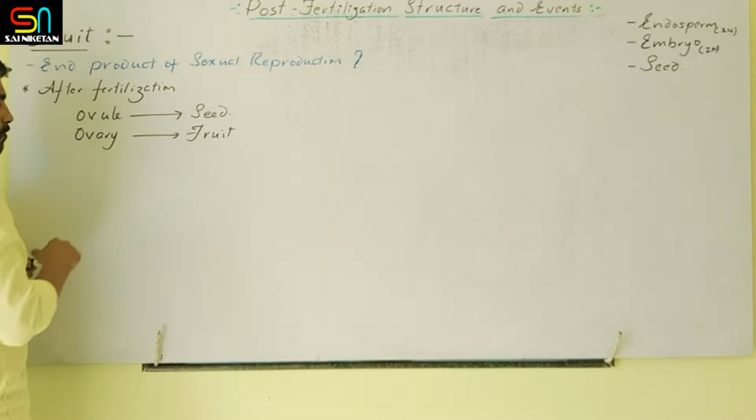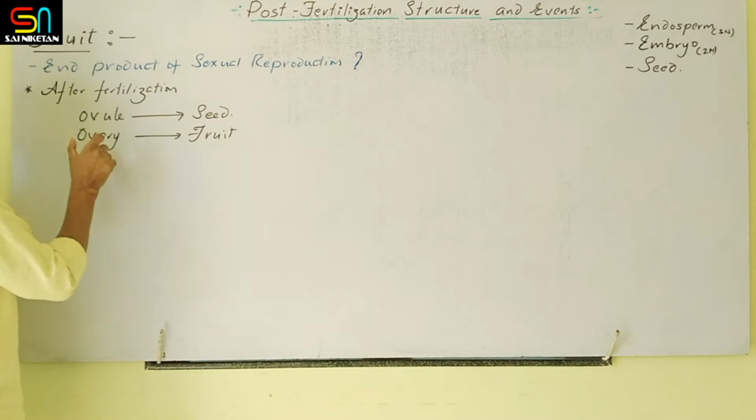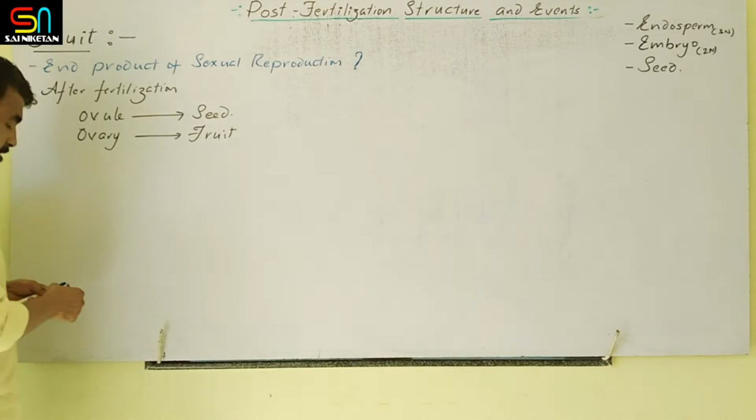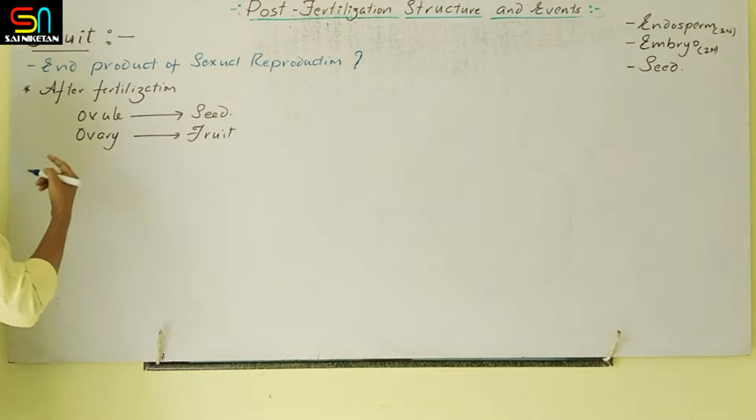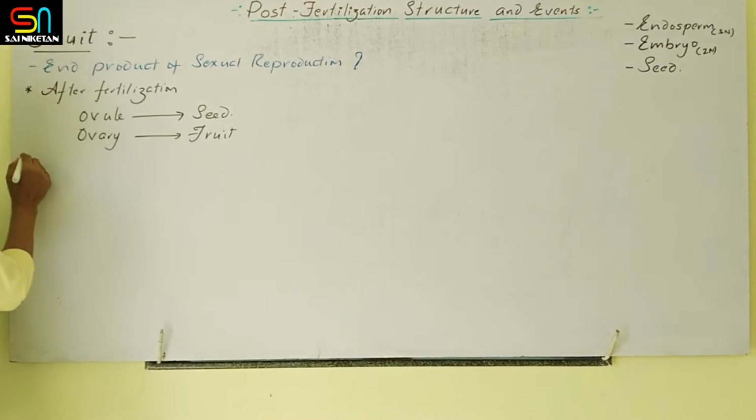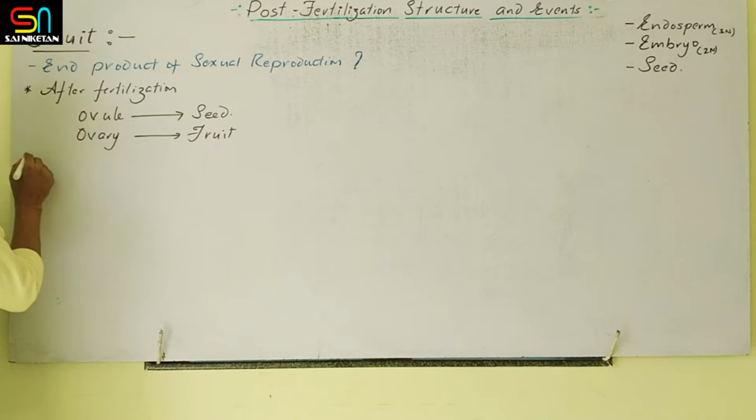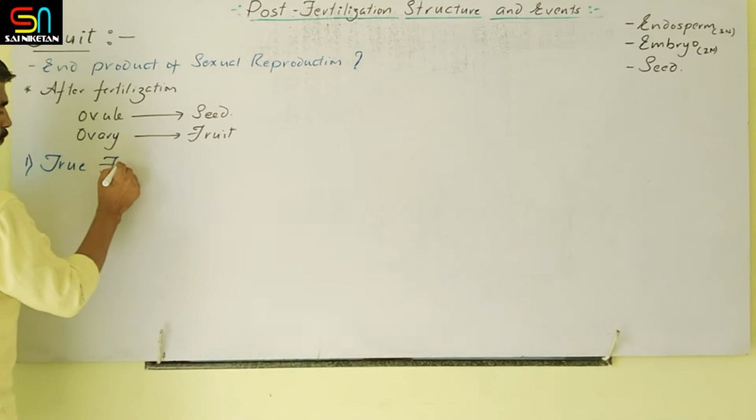Yes, this is a major rule. Fruit is always produced from the ovary. Clear? So based on the type of development, 3 types of fruits are covered. First one is true fruit.